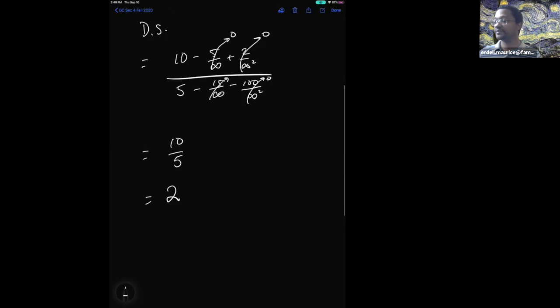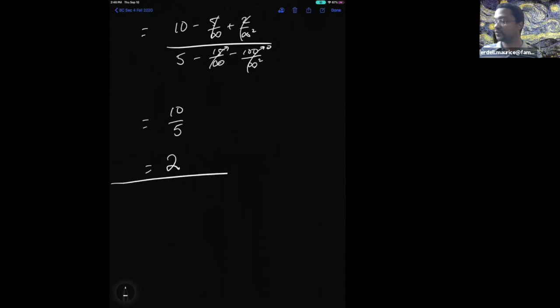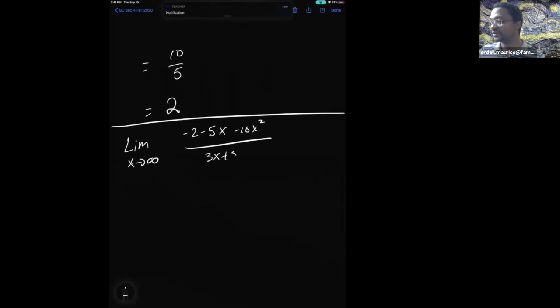All right, hearing none, I will do one more example. What's the one more example I'm doing? Oh, there it is, I'm looking at my notes right here. So I have the limit as x approaches infinity of negative 2 minus 10x squared divided by 3x plus 5. Oh, doesn't matter, the first part is going to become 0 anyways.